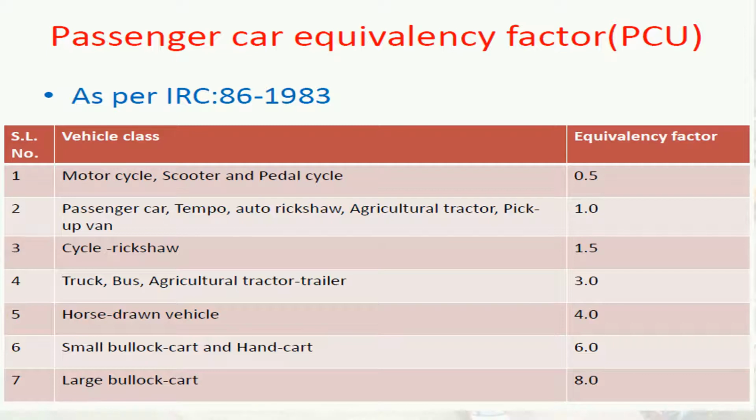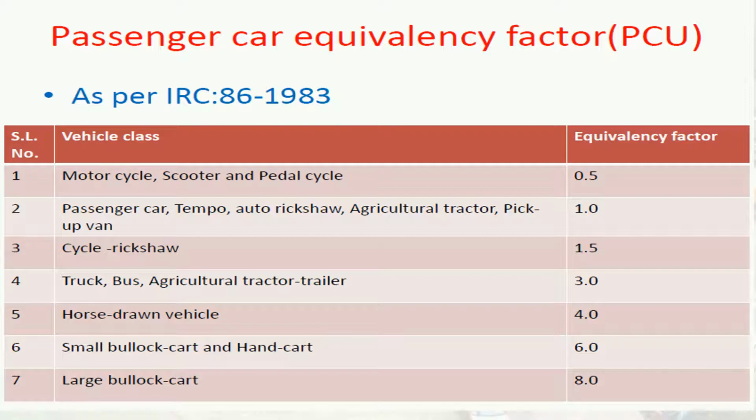If you take large vehicles, for example truck, bus, agriculture tractor with trailer, the PCU equivalence factor is 3. For horse-drawn vehicles with heavy goods, the factor is 4. For a small bullock cart and for hand carts, the equivalence factor is 6, and for a large bullock cart it is 8.